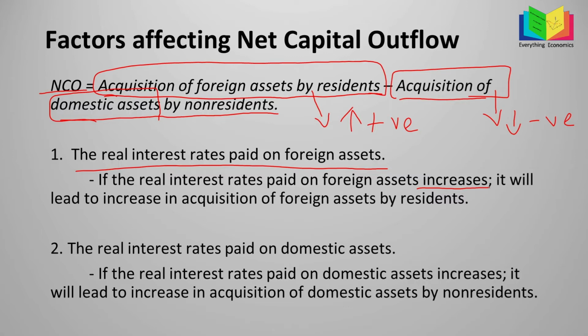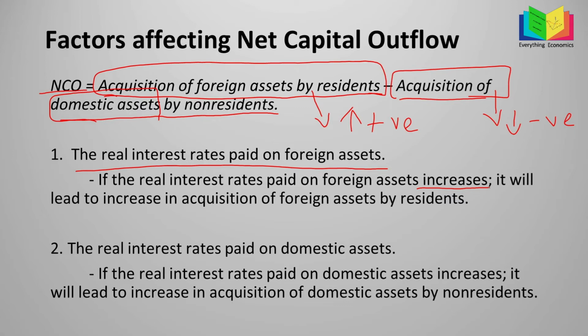And if the interest rate given by the German government on a foreign bond increases, then the American citizen would definitely purchase the German bond because the interest rate paid on that bond is higher. So the acquisition of foreign assets by American residents would increase. So that is the first case.